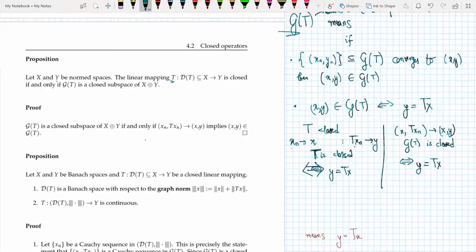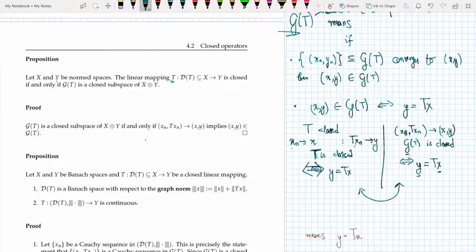But that's the same as saying that I have a sequence (x_n, Tx_n), it converges to (x, y), and if GT is closed, then this (x, y) will lie in GT, but (x, y) belongs to GT means if and only if y is equal to Tx. So it's just the same thing written in two different ways, so we can make the transition from anywhere to anywhere. So I hope this is clear.